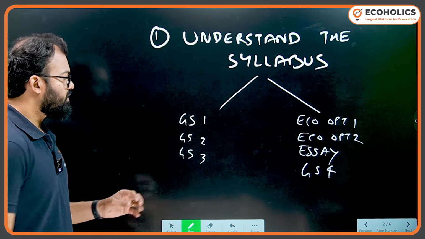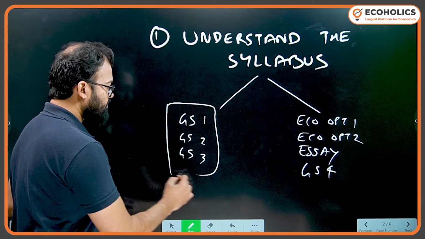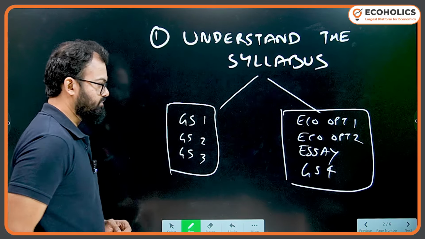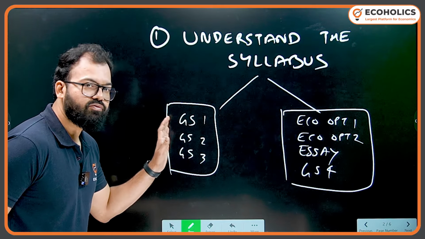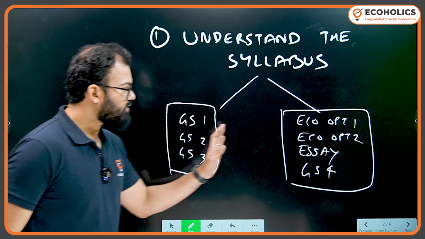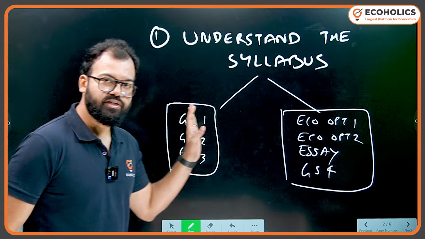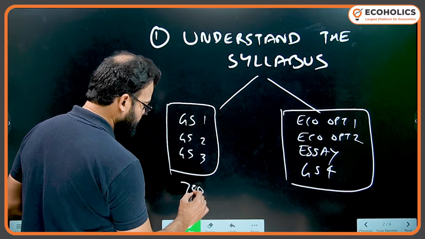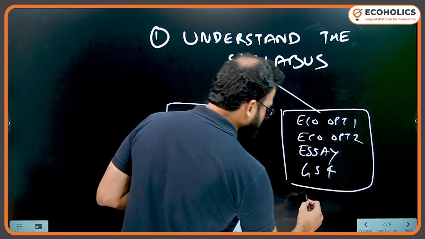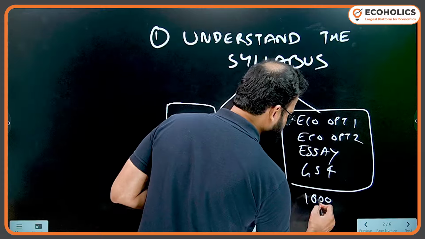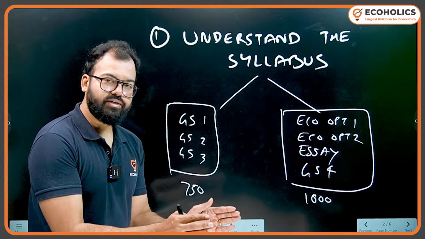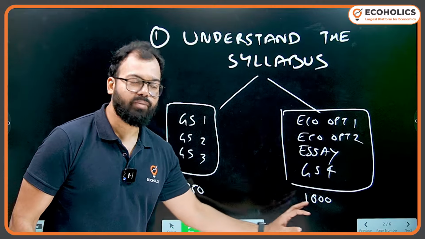Now here you see the cost benefit analysis. What does it mean? It means the effort to the return. So here you have to put more efforts, and here you have to put less effort in comparison to the first block. This block contains 750 marks, and this block contains 1000 marks. And here putting less effort with limited syllabus, you can gain more marks.